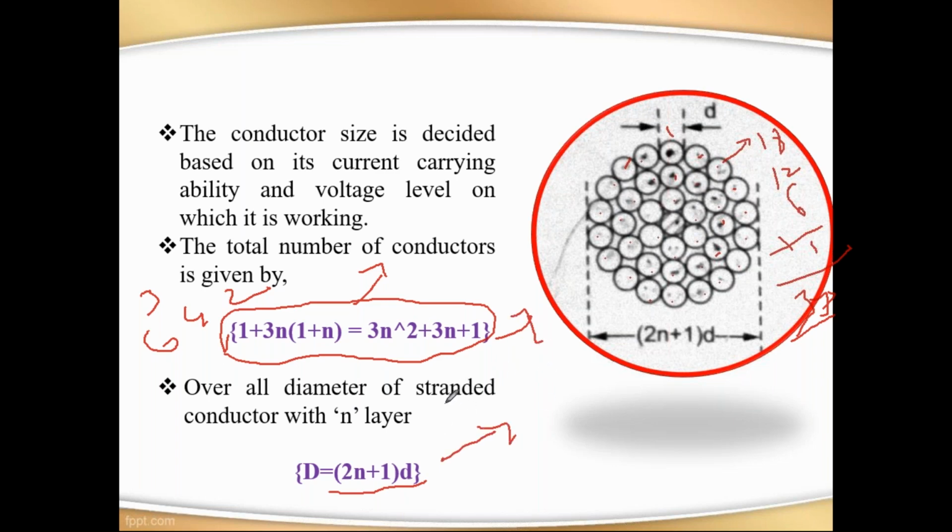So I will ask again. Capital D is the total conductor diameter and small d is the individual conductor diameter. The formula is 2n plus 1 into d. So just note down these two equations. These are very important equations in competitive exams. Now, next, how many layers are required for different parts, I will tell you.